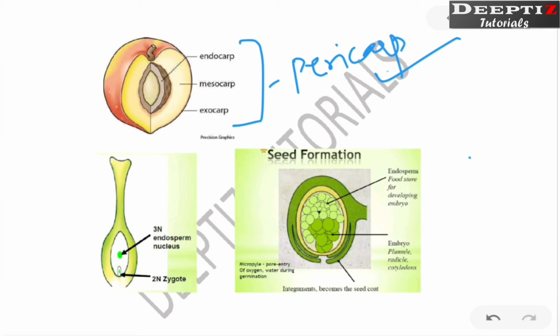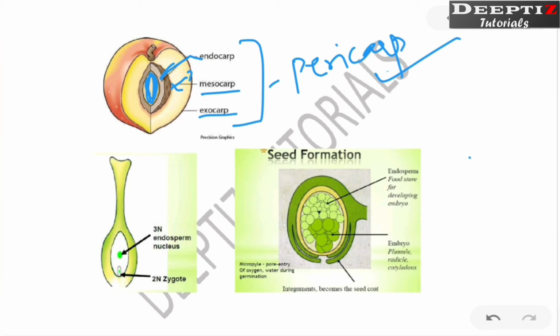Now the pericarp consists of the outermost layer called exocarp, this middle fleshy layer we call the mesocarp, and the innermost layer just covering this seed. So this much is the seed, right? Covering the seed, this layer is termed as endocarp. Now these three layers together form the pericarp.